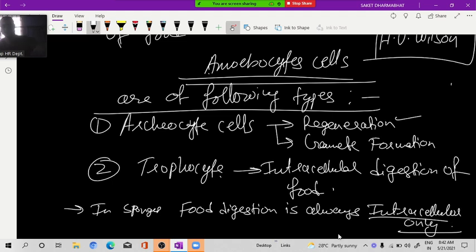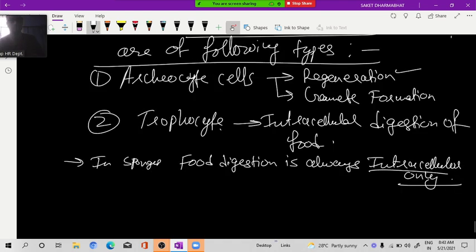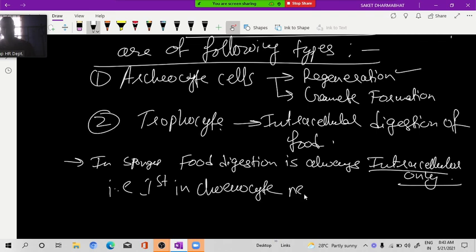Intracellular digestion takes place in basic medium or acidic medium? Basic medium. Okay. Always intracellular only. In sponges, food digestion is always intracellular. That is first in coinocyte, next in trophocyte. Clear? So these two cells are helping in intracellular digestion in sponges. Okay, next is what? Thesocyte.